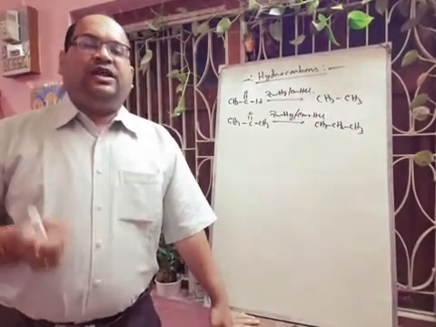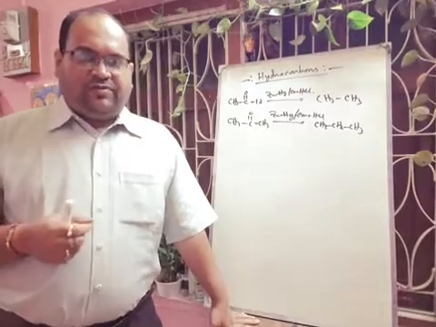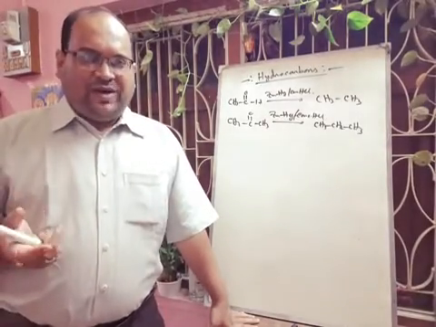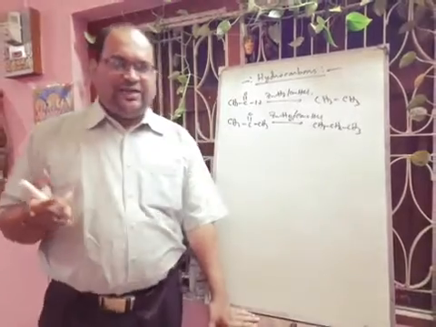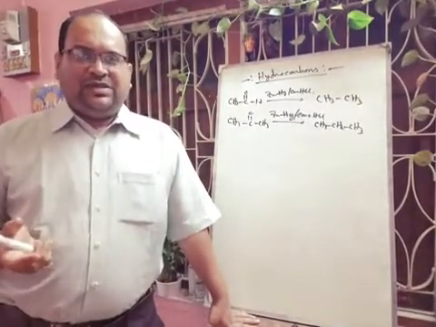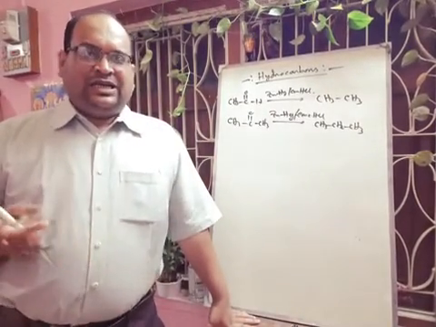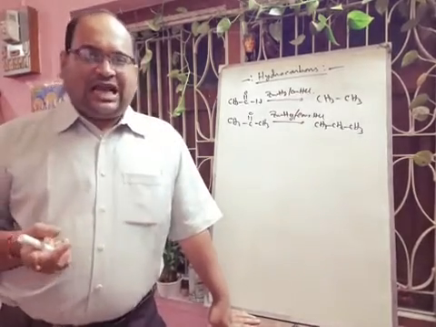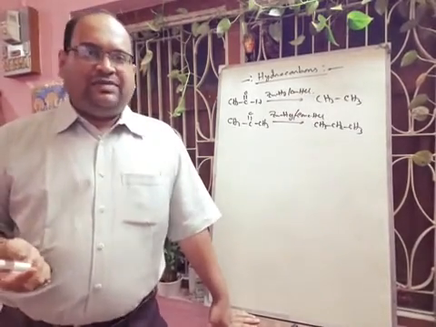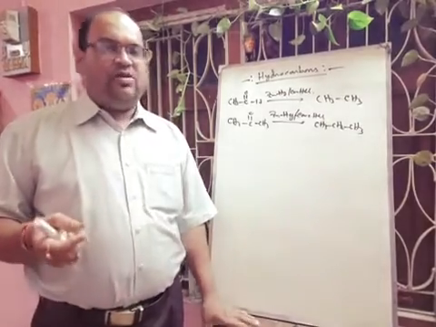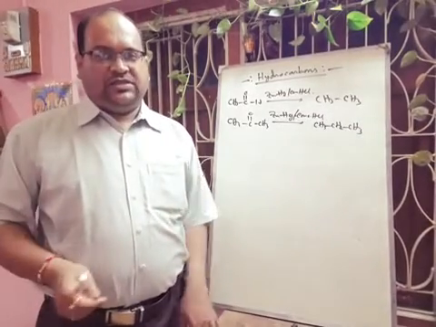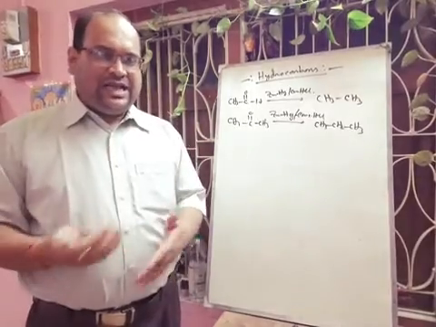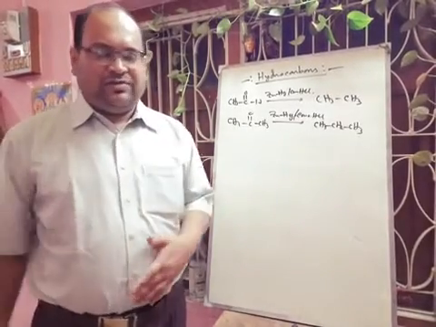Next, we will discuss the boiling points. Alkanes have low boiling points, as the bond type is covalent and the force is very weak, that is the van der Waals attractive force present among the alkane molecules, and they are also non-polar. Now branched-chain isomers of an alkane have a lower boiling point compared to the straight-chain isomers, because with branching the surface area decreases. As surface area decreases, the van der Waals attractive force also decreases.